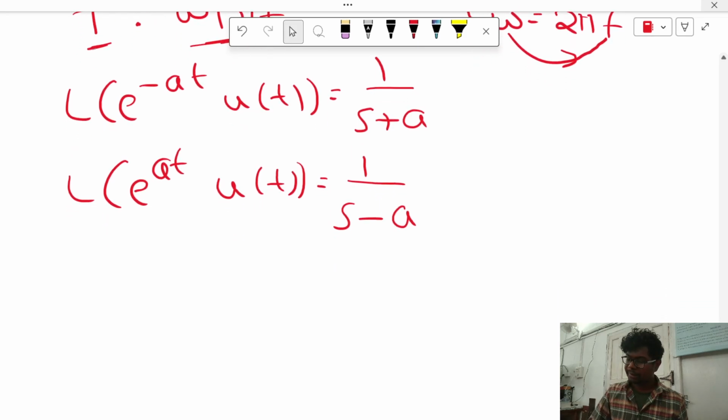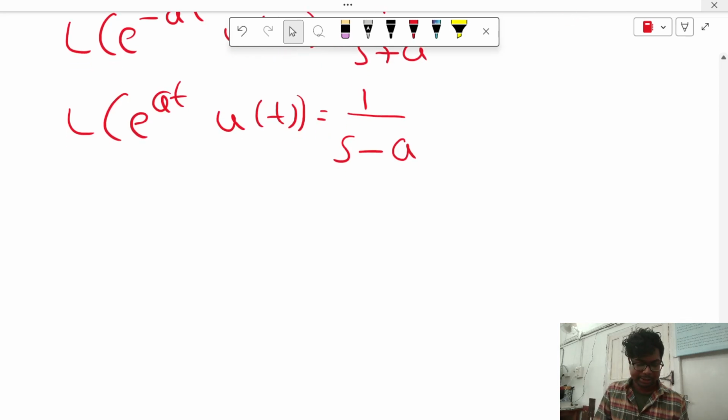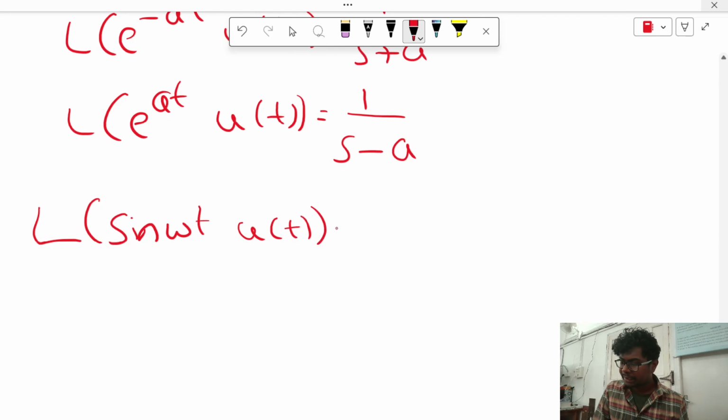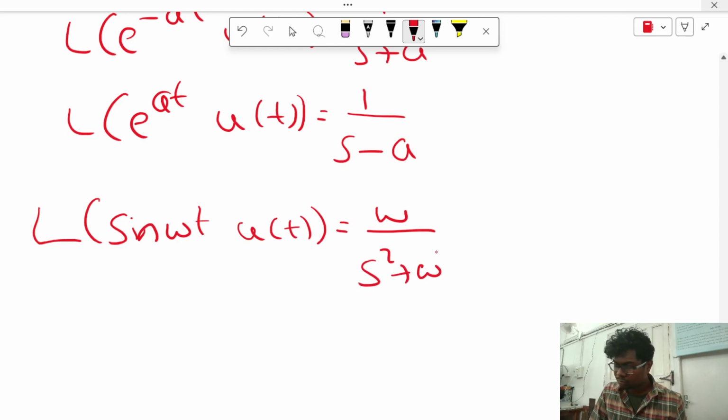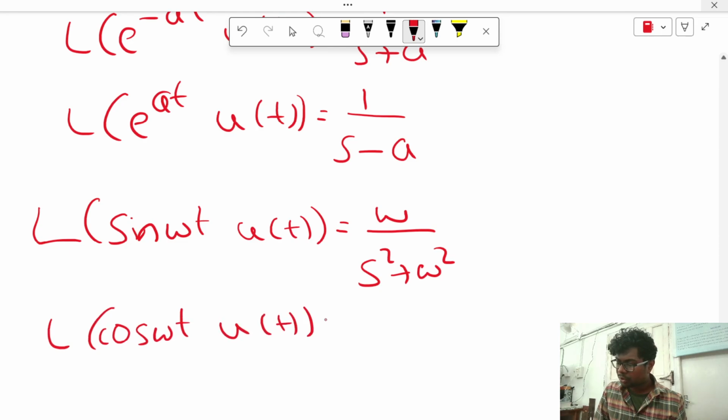Now one more thing. Exponential formulas are over. Now coming to the sinusoidal function. Laplace of sine omega t u of t is equal to omega by s square plus omega square. Laplace of cos omega t u of t is equal to s by s square plus omega square.